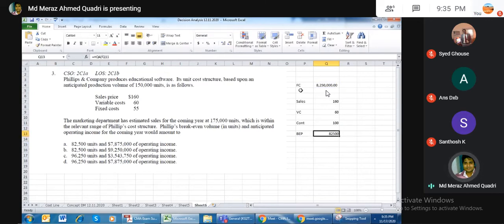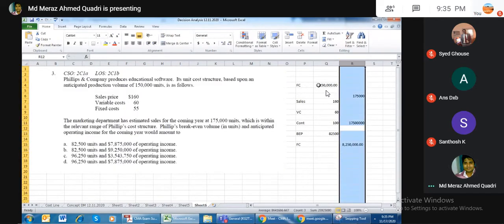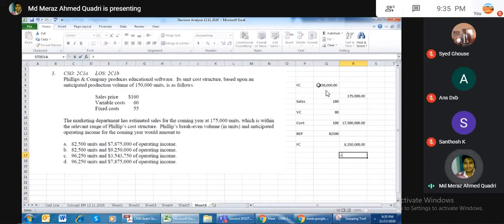Now the second question is asking, what would be my profit? So now you want to know your operating profit at 175,000 units. So you can simply multiply the contribution by this 175,000 and you know what the fixed cost is. So what is the profit for you?